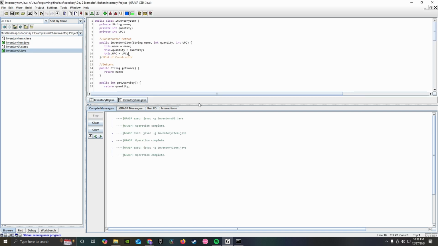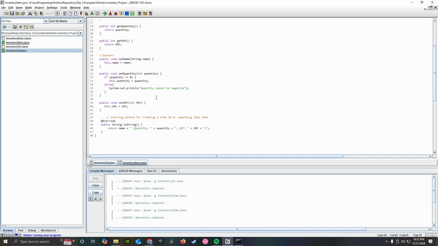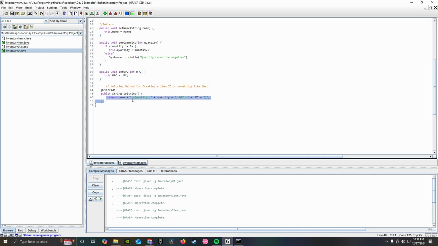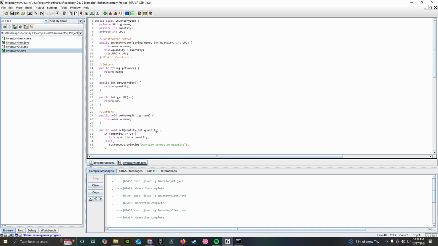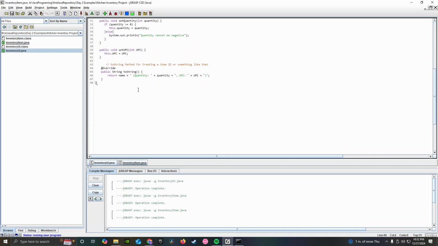Right here is the file that is literally just the blueprint for my inventory. All it does is return the name of the item, and then the quantity and the UPC next to it, just so we have a blueprint of what we're storing as data. Now I need to create a CSV file tomorrow, or some other formatted file. I'm not exactly sure what I can do with Java that will take this and store it in there.